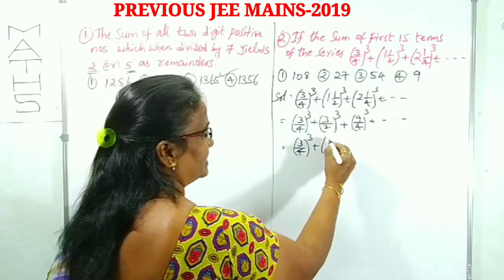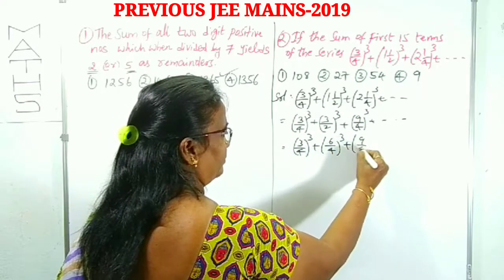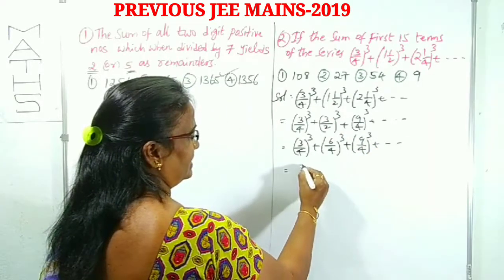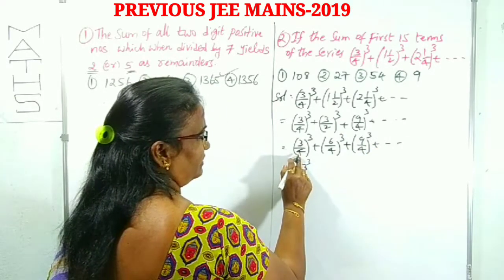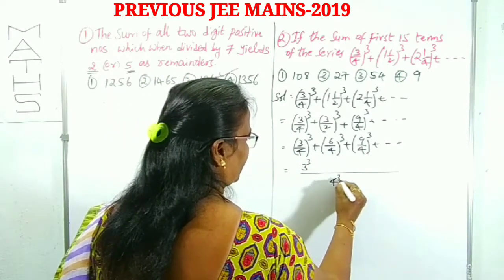For the correct sequence, we can do a little adjustment, right? Divide and multiply by 2, this will be 6 by 4 whole cube plus 9 by 4 whole cube and so on. Shall I rewrite this one? 3 cube. Here 4 cube, 4 cube, 4 cube, we can take it as the LCM, right?